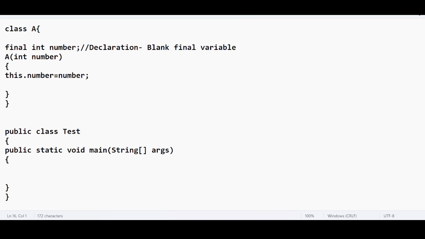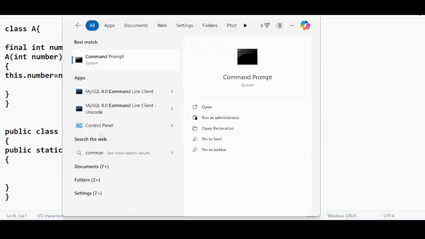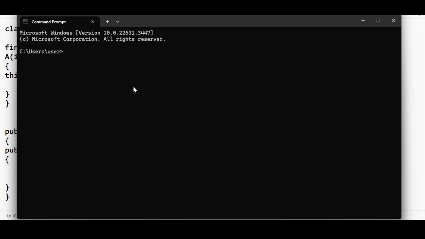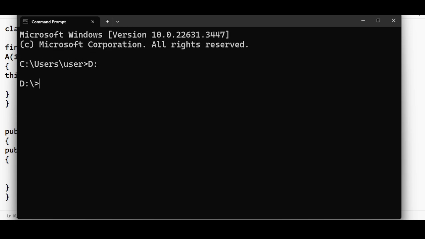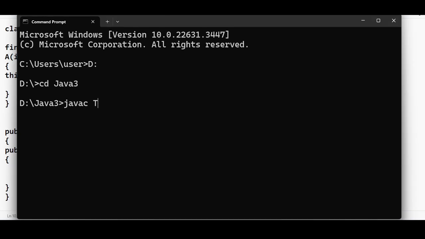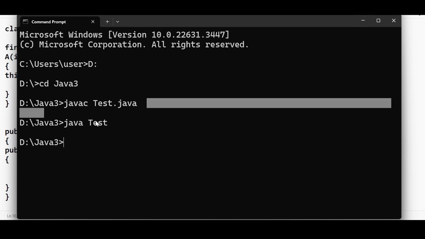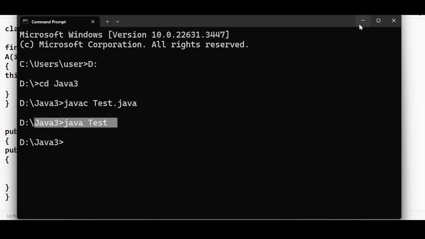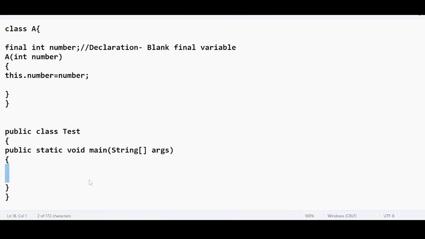So if I run this code and perform the compilation, let me open my command prompt. I am changing the directory, cd java 3. Before compiling, let me save this. So javac Test.java, and then java Test. Compilation is successful and execution is also successful. No issues. The output is going to be blank because we haven't given any instructions in the main method.